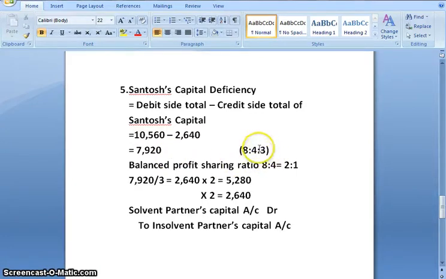Santosh's share was 3/15, so that share is gone. So balance ratio would be 8:4. And when we reduce it, we get 2:1. So 2 plus 1 is 3. So we'll divide by 3. We get 2,640. Into 2, we get 5,280. Multiplied by 1, we get 2,640. And the journal entry would be solvent partners' capital account debit to insolvent partner's capital account. That is Vaibhav's capital account debit, Sanjay's capital account debit to Santosh capital account.